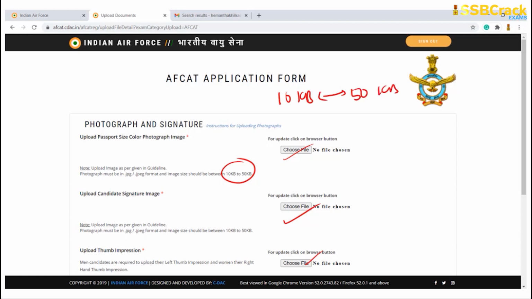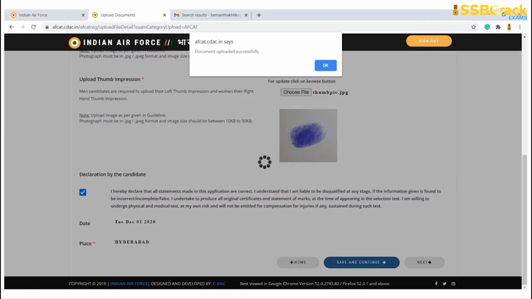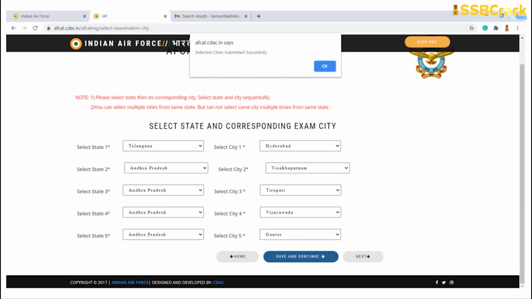Moving forward now, after you apply all of these details, it will ask you to declare that all of the statements made in the application are correct. So you will click on that particular checkbox, type the place and then click on save and continue. Once you click on save and continue, it will say that the document has been uploaded successfully. Click on OK. After that, it will show you the selection of the state and exam cities. You can select your states and exam cities and then click on save and continue. Once you click on that, it will show you that the selected cities have been submitted successfully.